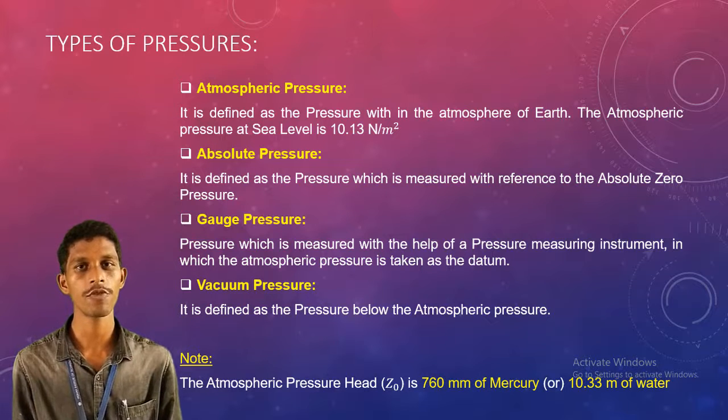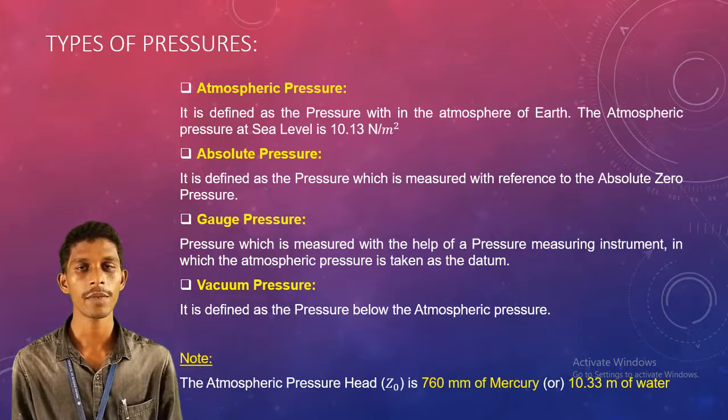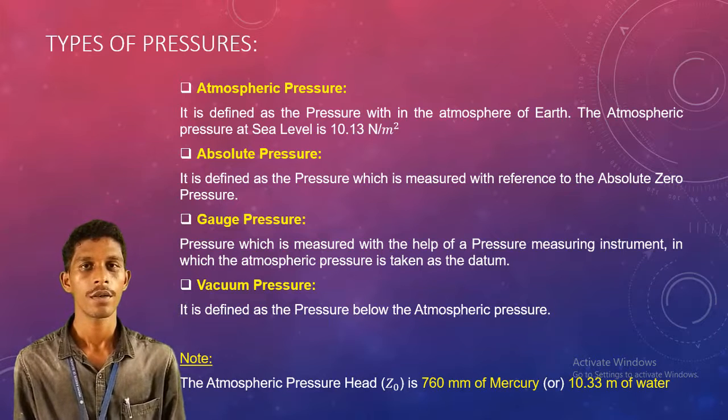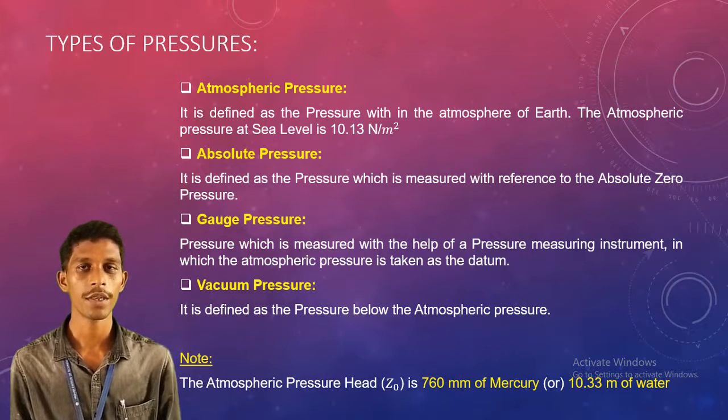So what are the types of pressures? The first one is atmospheric pressure. What is atmospheric pressure? Atmospheric pressure is nothing but the pressure in the atmosphere of Earth.